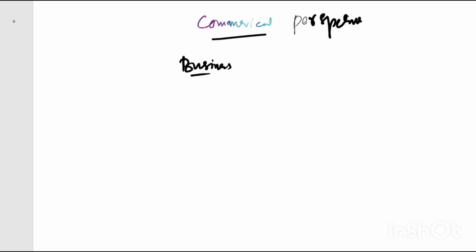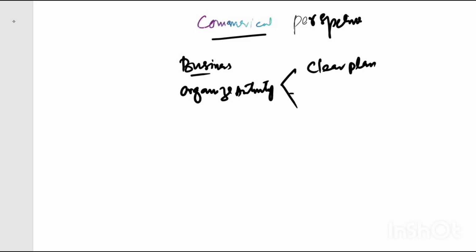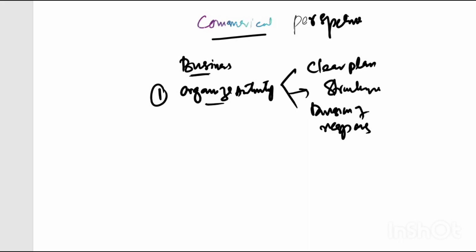So business is actually an organized activity. This organized activity involves a clear plan, structure, and the division of responsibility. The second point here is goods and services.